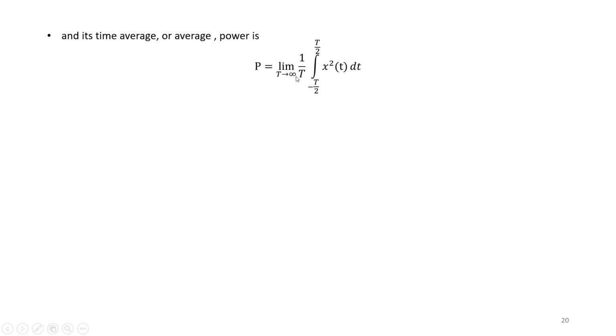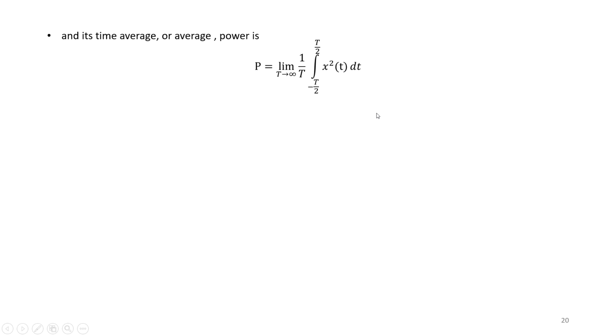Now let us consider that our signal is a power signal, so our P value is some finite value. Then the integration from minus T by 2 to T by 2 of x squared t dt represents the energy of the signal. If P is finite, and it is multiplied with T, where T is infinite, our energy results in infinity.